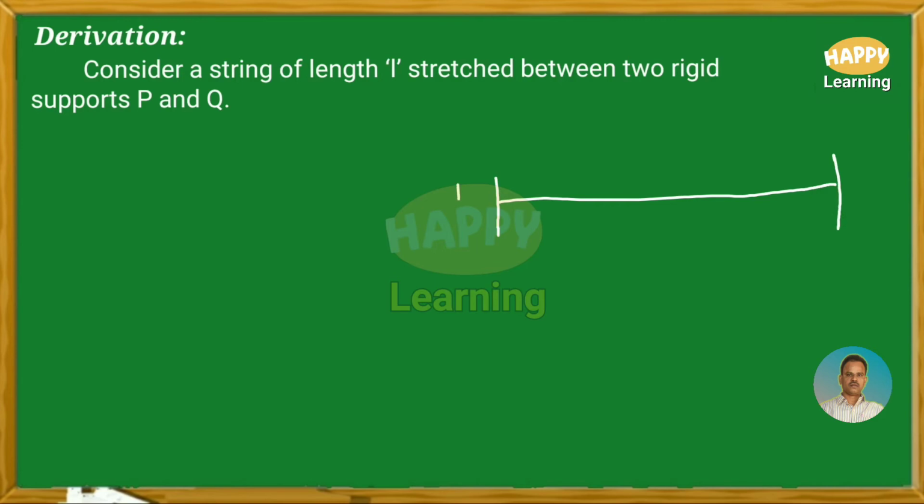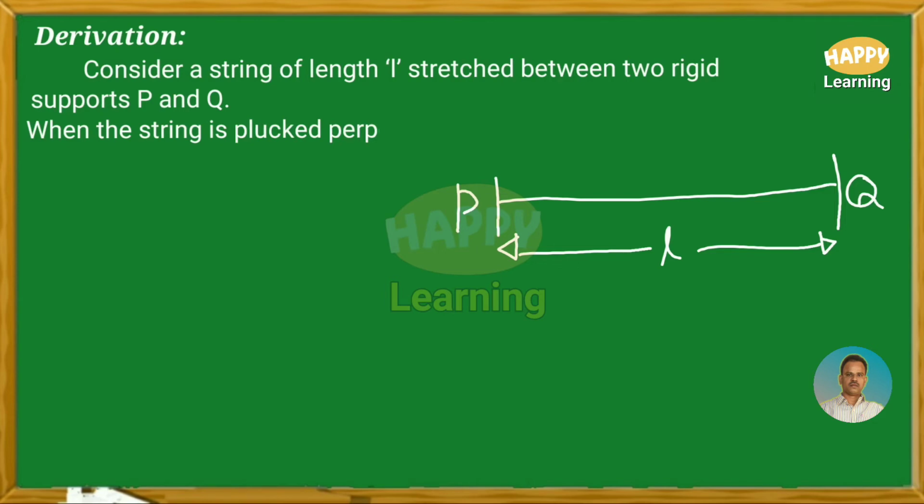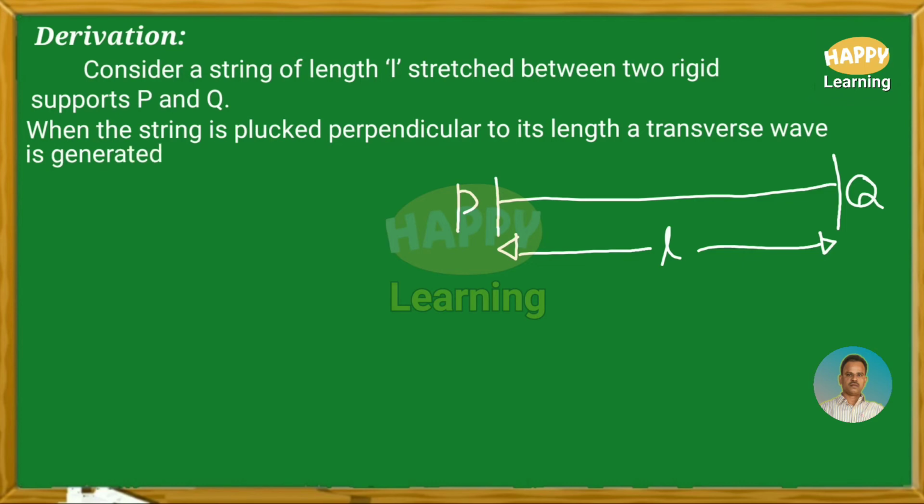Let the ends be named P and Q, and the length of the string here is L. When the string is plucked perpendicular to its length, a transverse wave is generated.